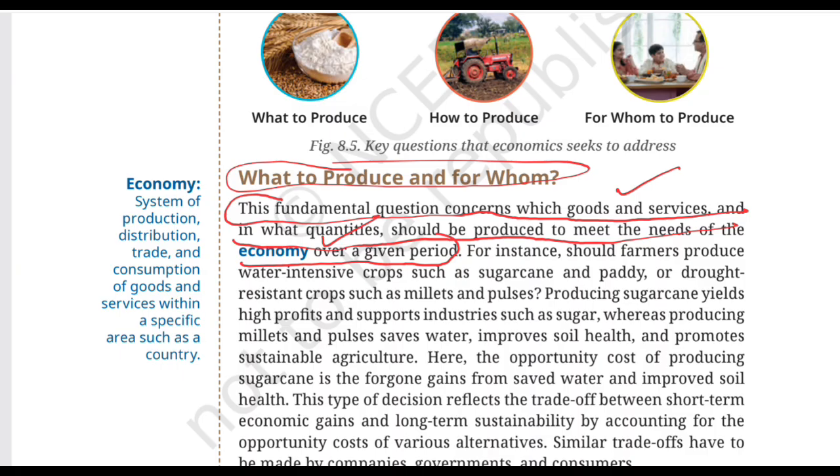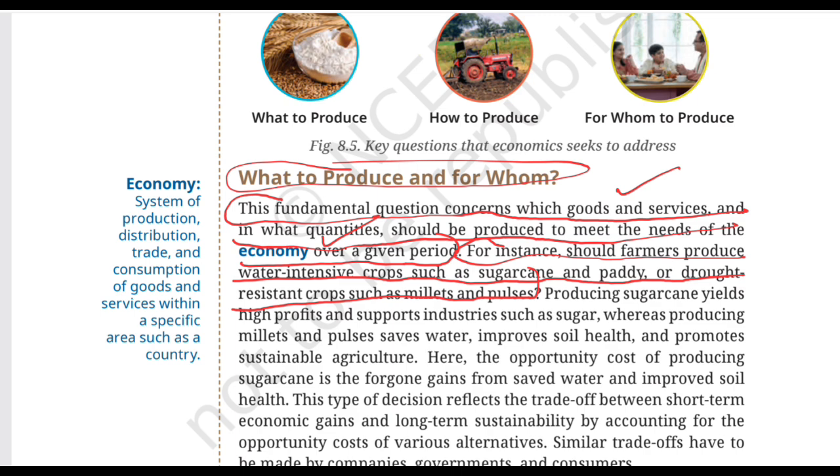Imagine a city has limited resources. Should it produce more buses, more hospitals, more schools, or more houses? The economy has to think about people's needs and available resources. So, what to produce is not simply asking what people like, it is asking what should be produced and in what actual quantity. For instance, should farmers produce water intensive crops such as sugarcane, paddy, or drought resistant crops such as millets and pulses? So now NCERT gives us a fantastic real life example.